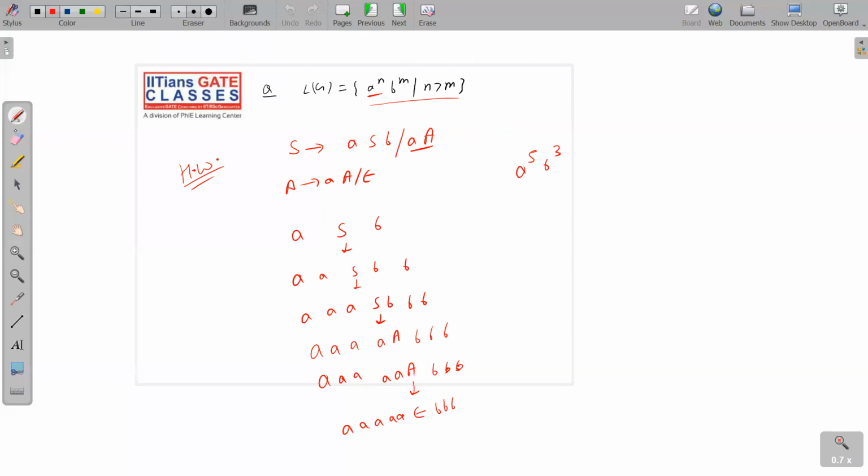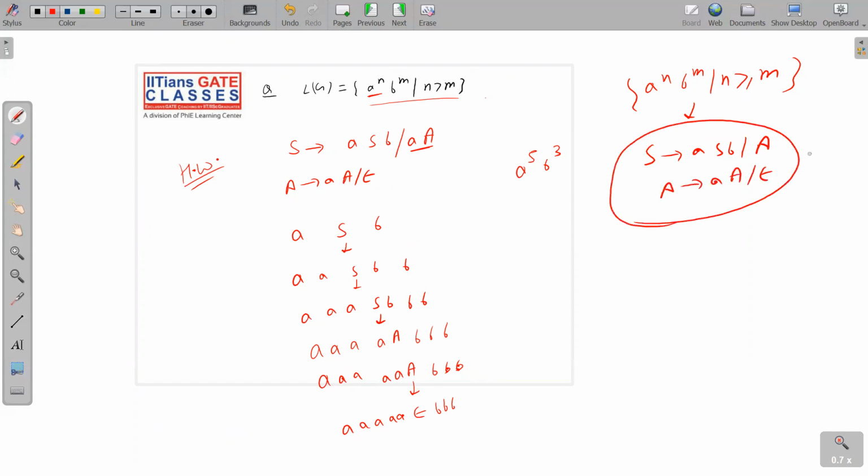Let me say one thing more. In the previous slide itself, if we have N greater than or equal to M, then we will delete this thing. So directly I can write, see, this is homework for you. If the language is A power N, B power M, such that N is greater than or equal to M, you will write grammar like this: S goes to ASB or A, A goes to AA or null. Just try to follow it. This is homework for you.